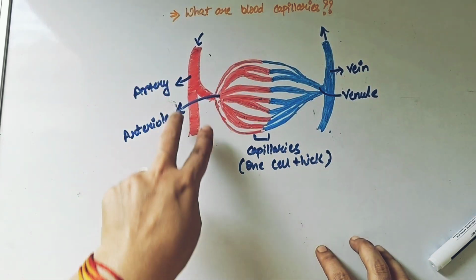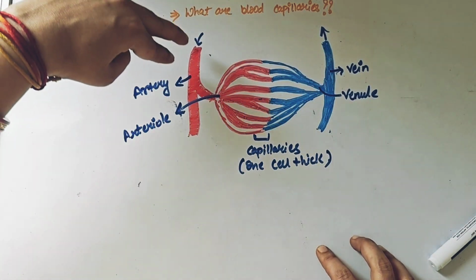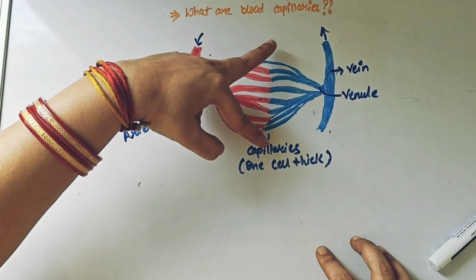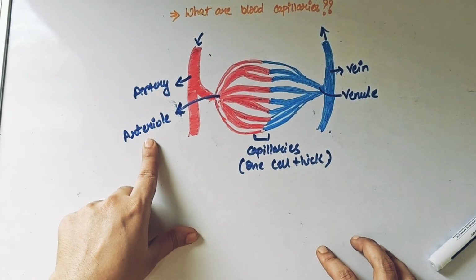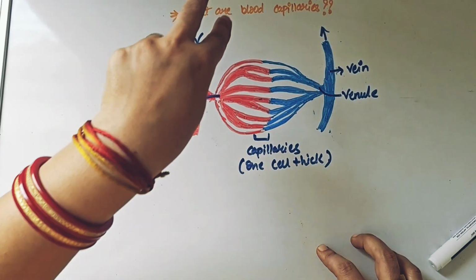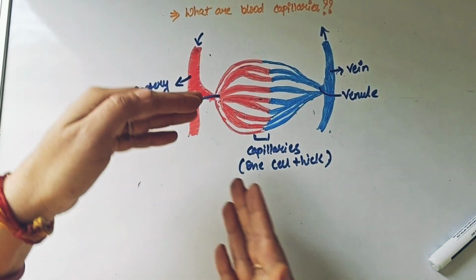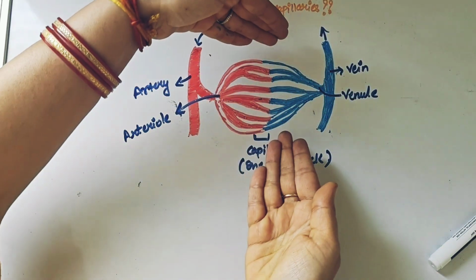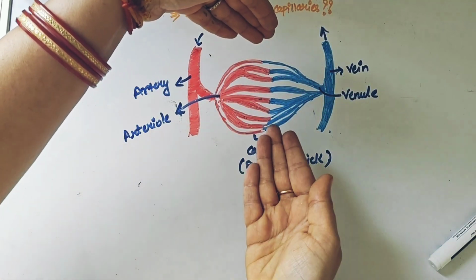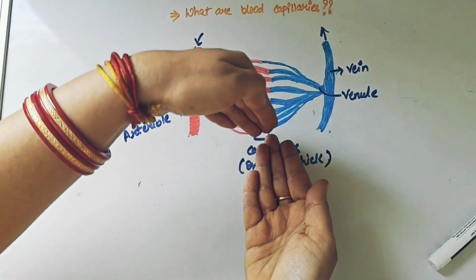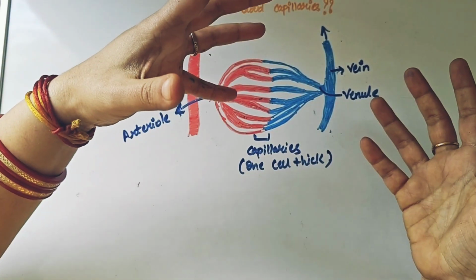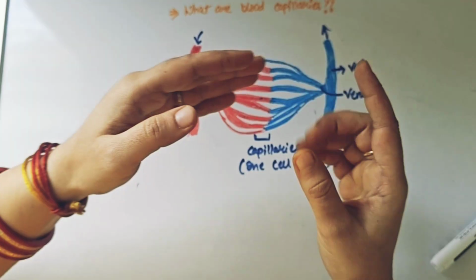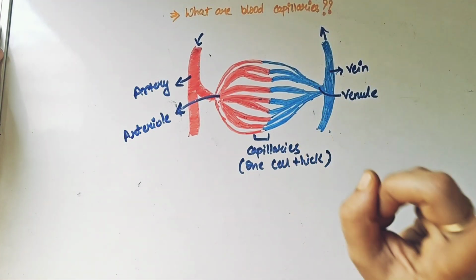So again, arteries are a single structure. When these arteries start dividing into many parts, their common junction is something which is known as an arteriole. So simple way to say, arteries are going to divide many times. As you can see, this single artery is going to divide many times, right? And as you can see here, once they divide so extensively, children, these divisions become just one cell thick.